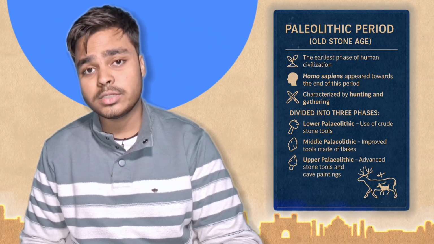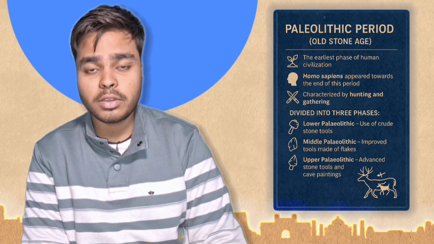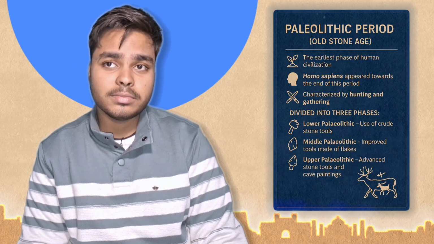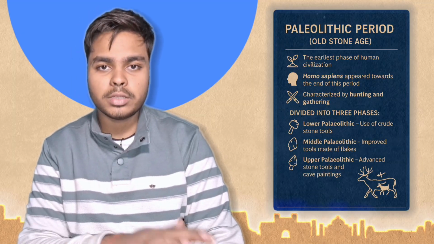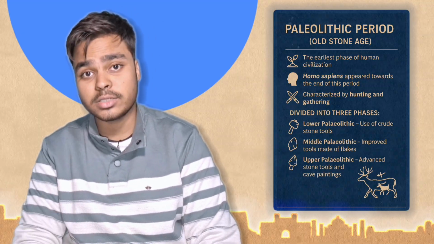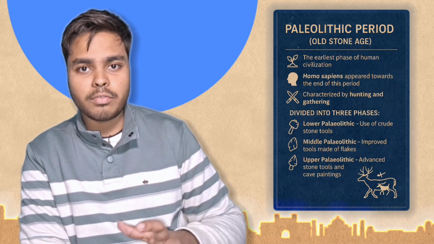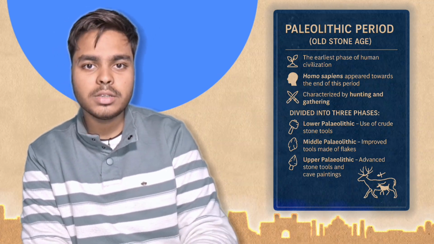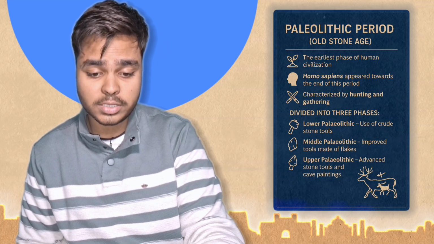It is the earliest age in the history of Earth. People say that before this age there was no written history and no evidence of history. It's not that the Earth didn't exist before the Paleolithic age, but the evidences we know about start from the Paleolithic age. So this is how it all started. The first age is the Paleolithic age.